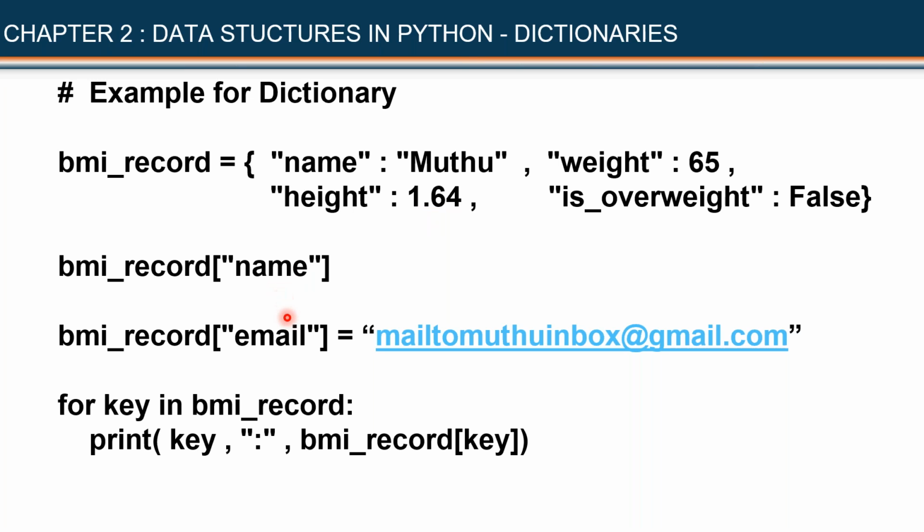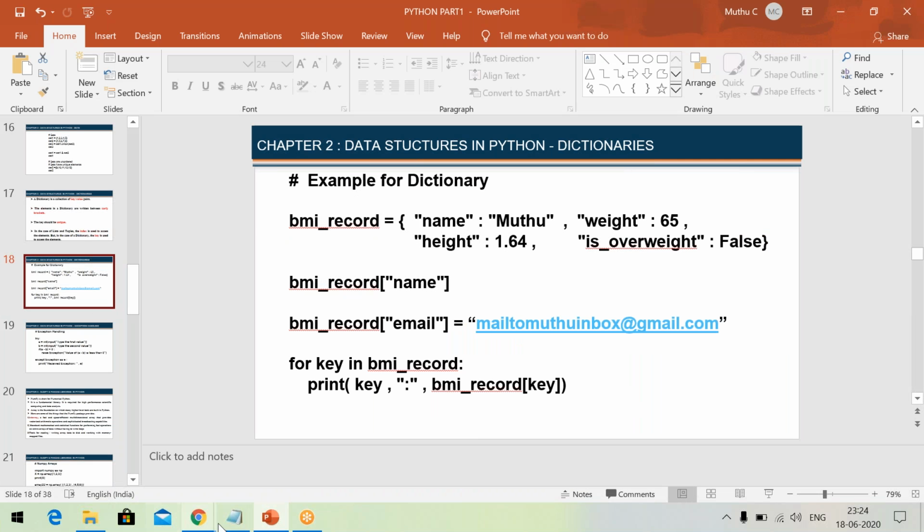Now, let us think about another situation. Suppose I want to store my email ID also in this collection. Initially, I had forgotten. Can I do it now? Yes, I can do it. Now, look at this for loop. What do I tell the computer? Take every key in this collection. Take the first key, name, and get the value associated with this. Take the second key, get the value associated. Third key, fourth key. Do this for all keys. Now, let us execute, and then you will understand very well.